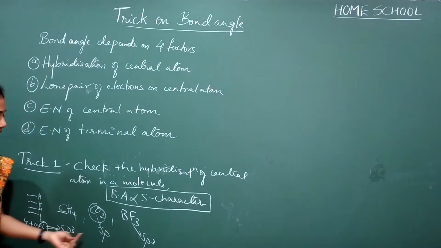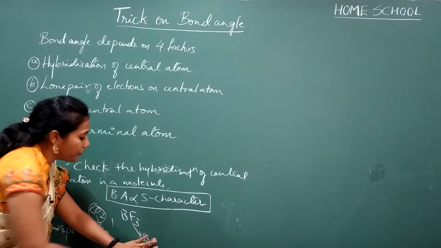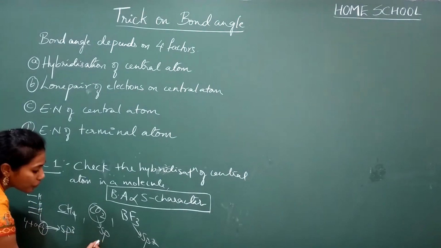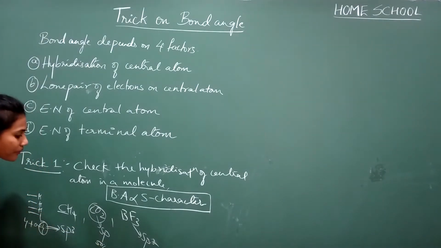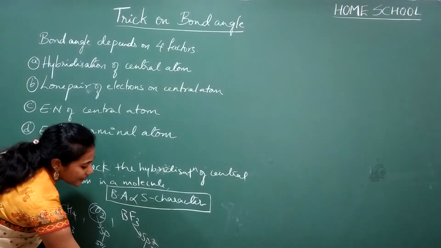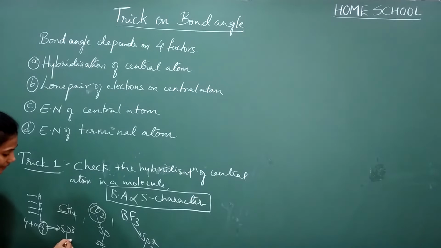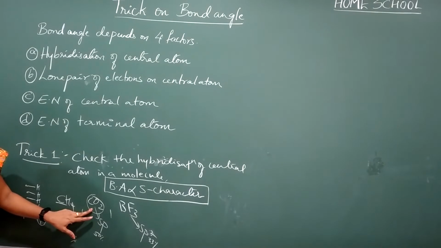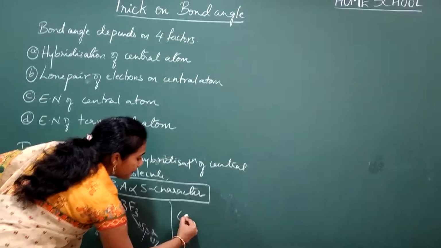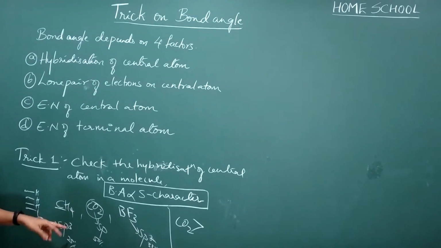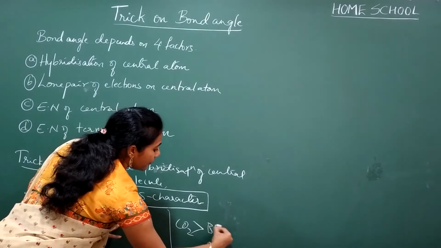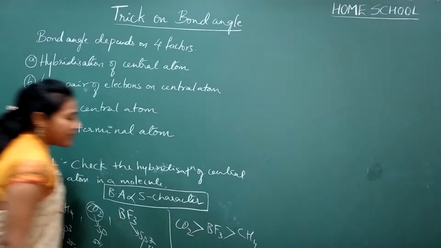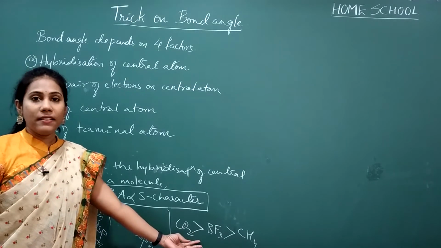So among sp3, sp and sp2, which one has more S character? Definitely sp hybridization. Yes or no? Here S character is 50%, in sp2 it is 33%, and in sp3 it is 25%. So more S character is there in the carbon dioxide molecule. So definitely carbon dioxide has the maximum bond angle, more than BF3, and the least bond angle you will observe in methane. So this is the decreasing order of the bond angles.